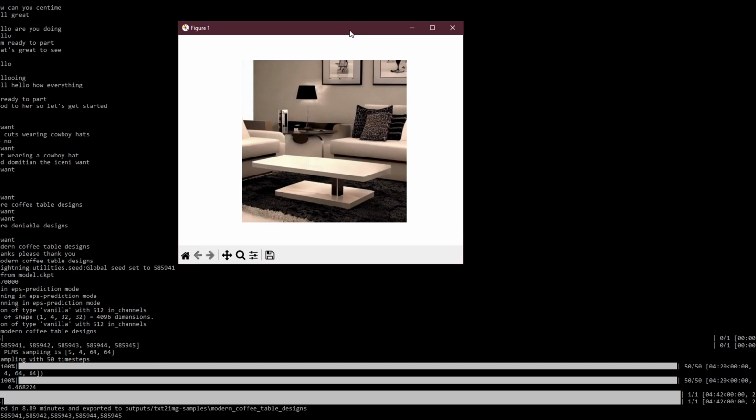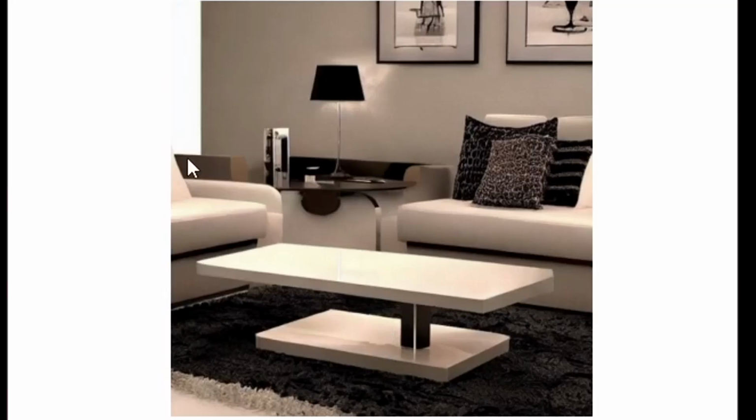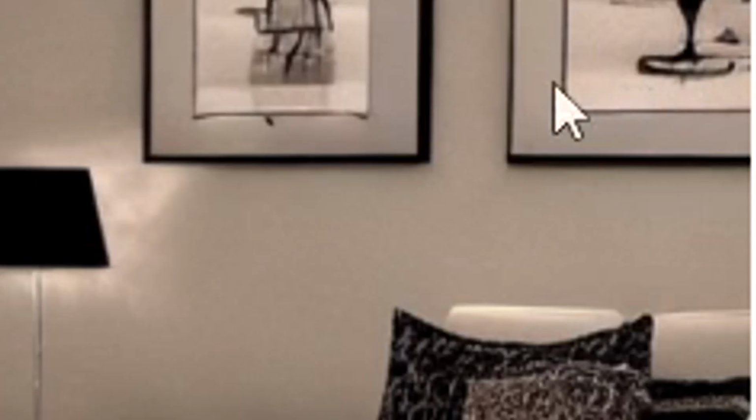Oh wow, this is actually beautiful. Look at how it also achieved a very similar background to the table. I mean, not only does it take care of the actual thing I asked, the modern coffee table design, but it also takes care of the background. I wish I could see these paintings themselves. They actually look quite good. Let's see the next one.